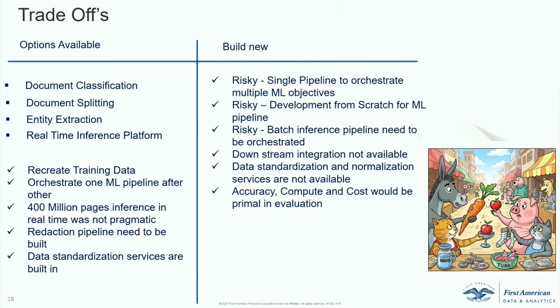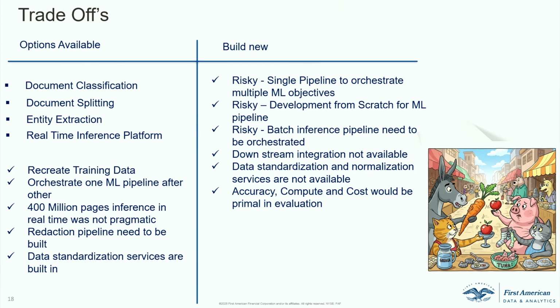So we actually went ahead and wanted to orchestrate this as a batch pipeline. And the second thing, we wanted to orchestrate this as a one-step inference pipeline so that we could accomplish all the tasks at once, right? And the biggest con of this is obviously we didn't have any development effort for this. The only thing we knew that we had was some batch inference that we were really successful with, so we were kind of hinging on those prior wins.